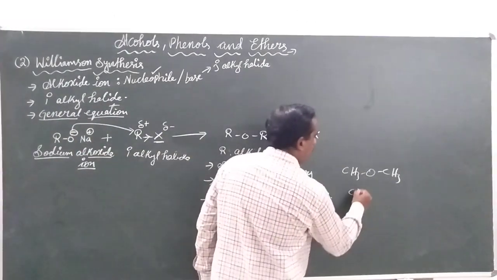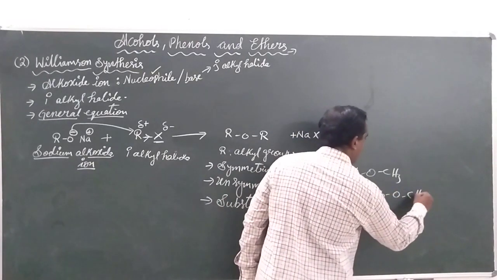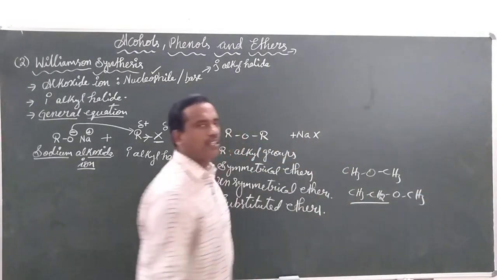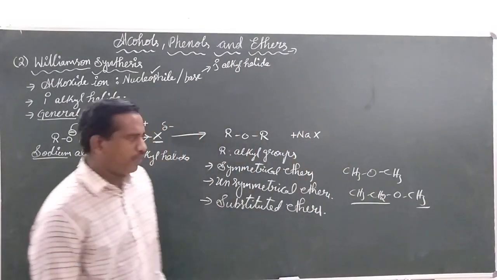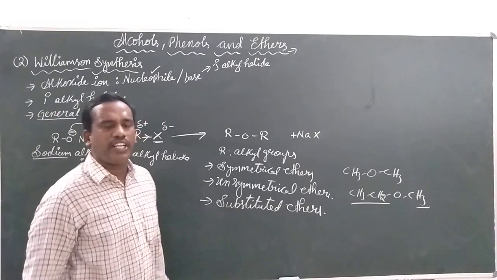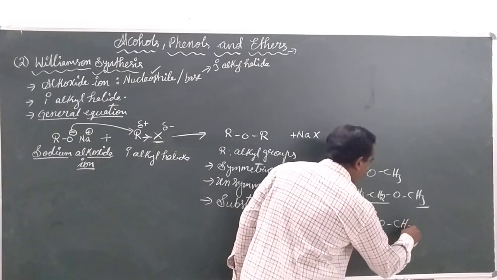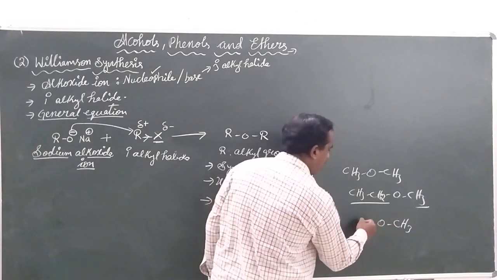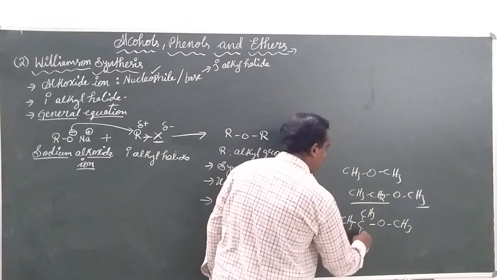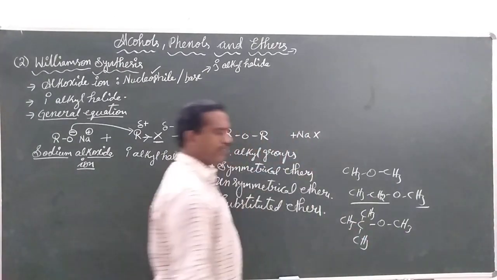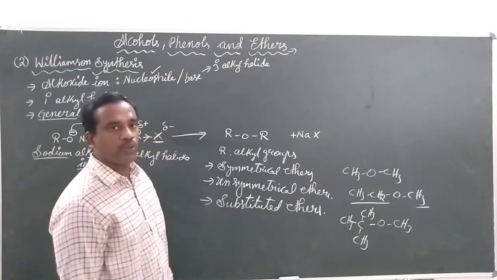In an unsymmetrical ether, on one side there may be a 2 carbon chain and on another side a 1 carbon chain. Then what is the substituted ether? A substituted ether is the one in which on one side there is no branching, whereas on the other side we come across a branched carbon. So that is called the substituted ether.